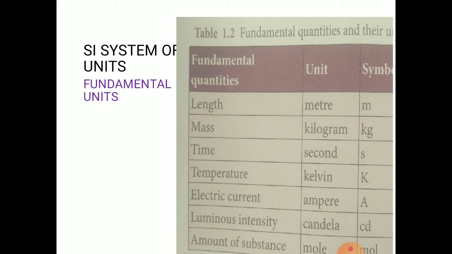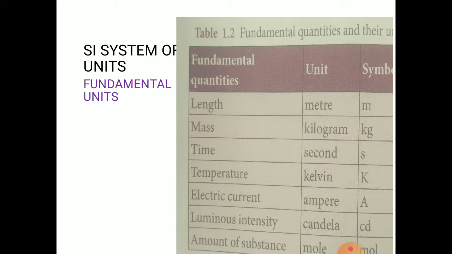Next, we are going to see the SI system of units. The SI is a modernized and improved form of a previous system of units. It is accepted by almost all of the countries. Here the fundamental units and also derived units are obtained by a proper combination. We have seven fundamental units. What are they? Length, mass, time, temperature, electric current, luminous intensity, then amount of substance.